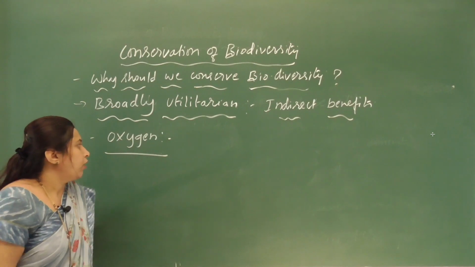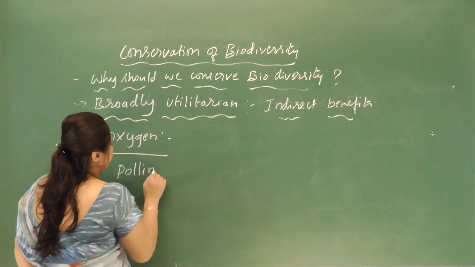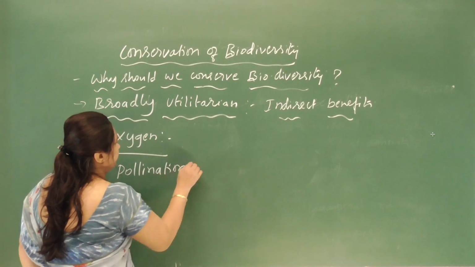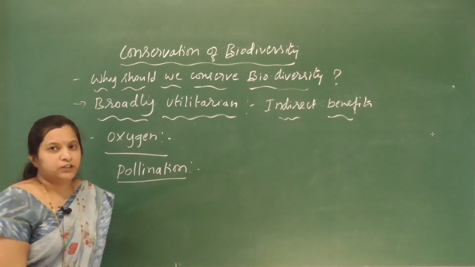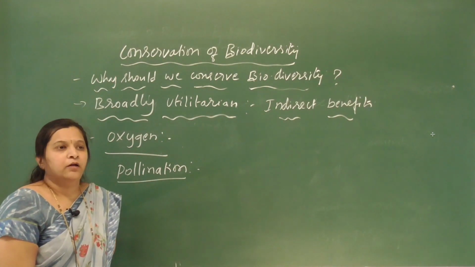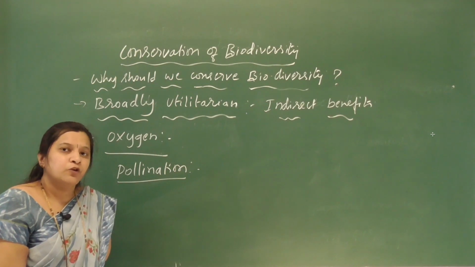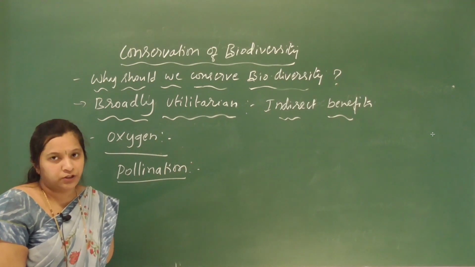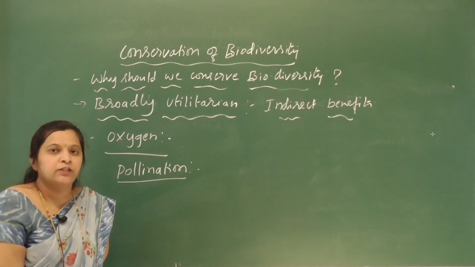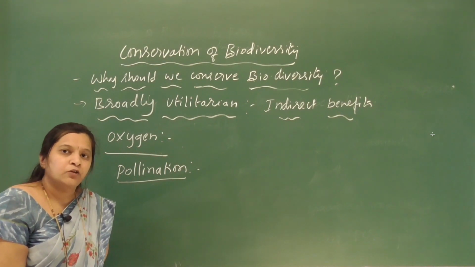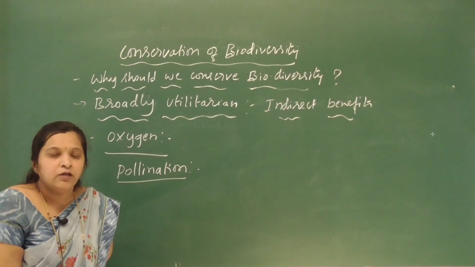So oxygen, and when it comes to pollination, many species of animals act as pollinating agents. They bring about pollination, which is essential for the formation of fruits and seeds. For example, cross pollination requires pollinating agents. Without pollinating agents, pollination may not be possible, right?